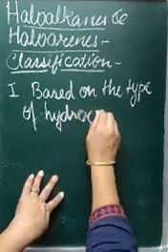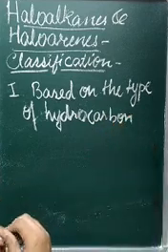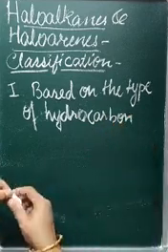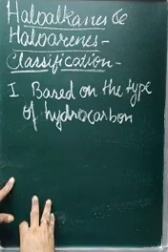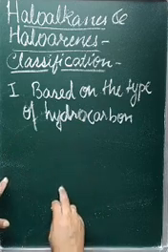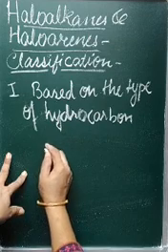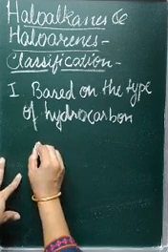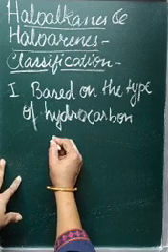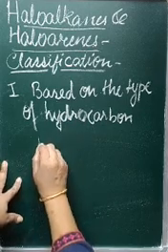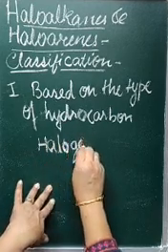Compounds of carbon and hydrogen, and in that we had studied 3 categories in class 11 or in GOC, that is alkanes, alkenes and alkynes. So here on the basis of type of hydrocarbons, these halogen containing compounds are classified as aliphatic halogen containing compounds. Means these are generally termed as halogen containing compounds.